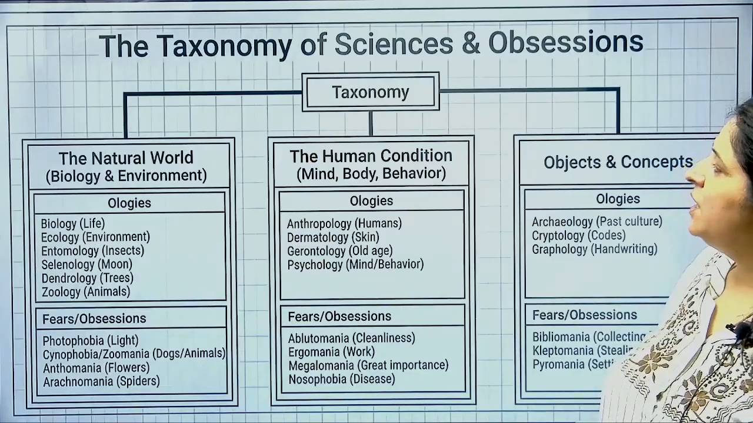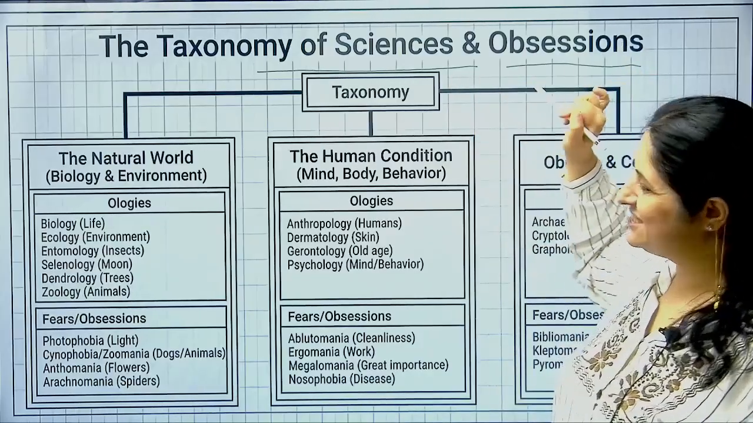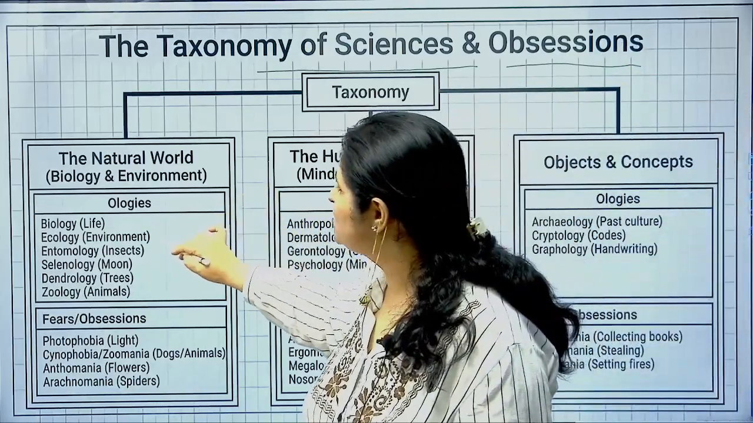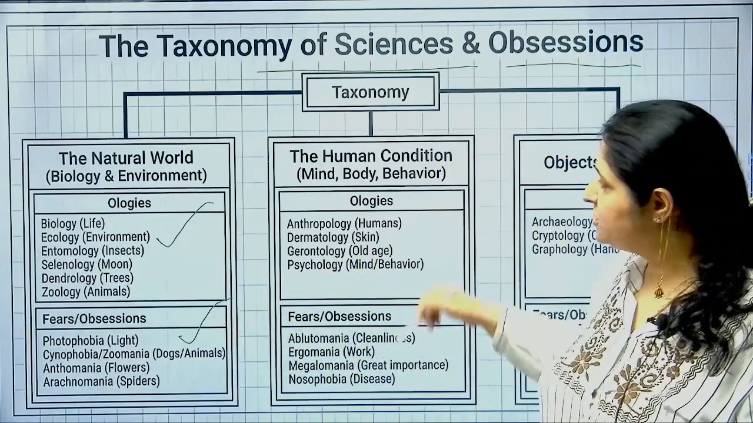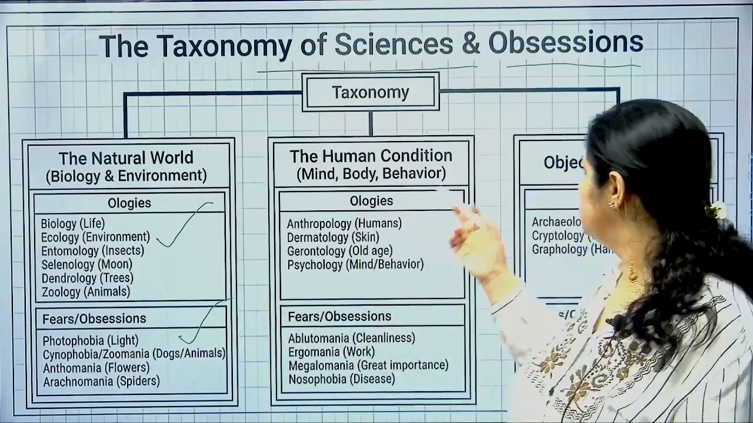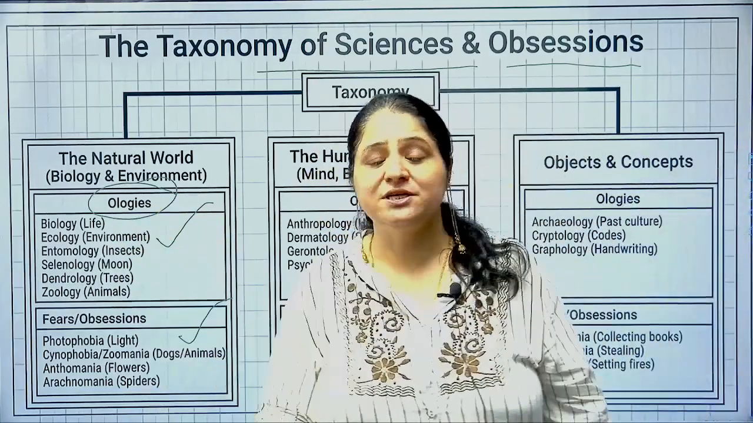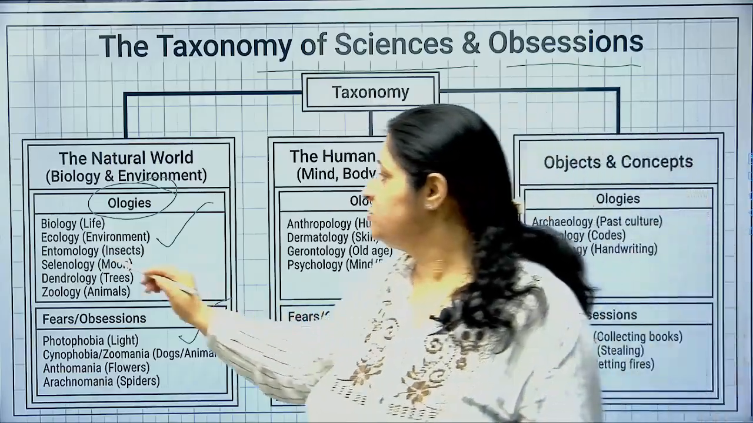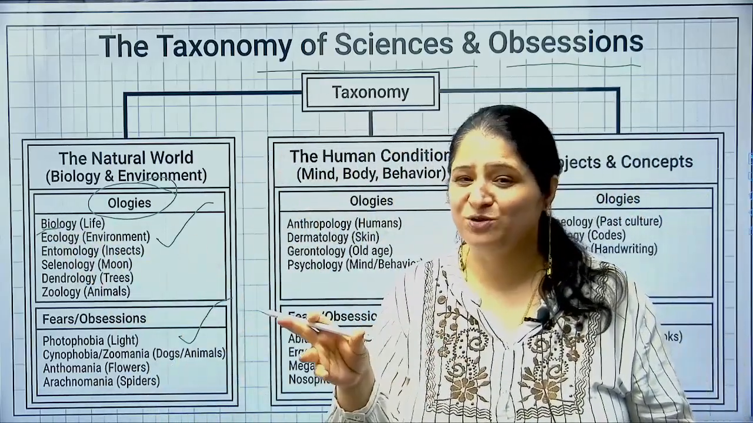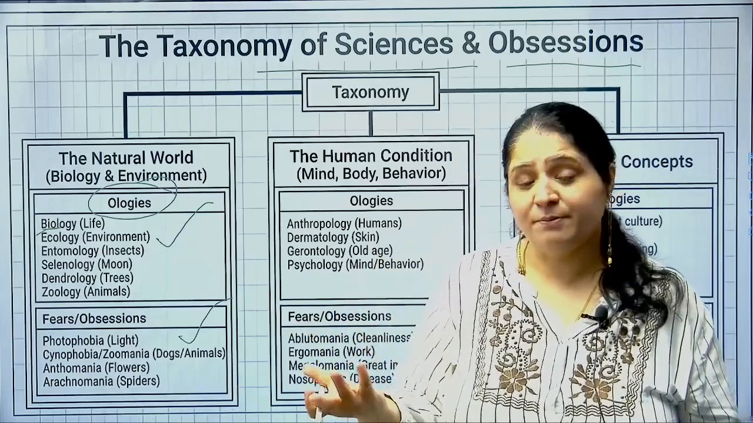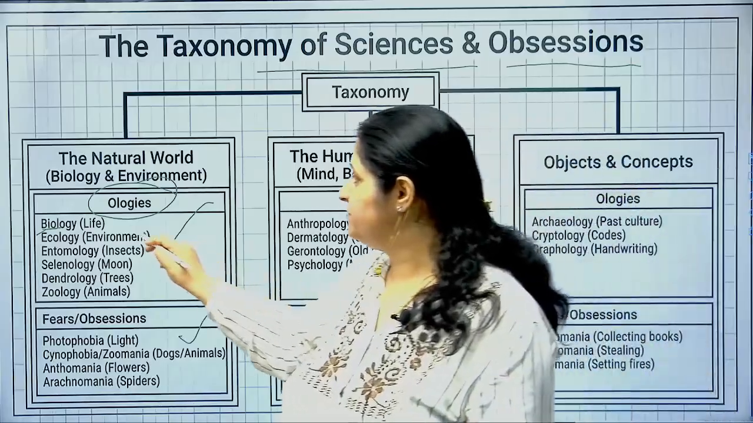Okay. Now let's talk about the taxonomy of science and obsessions, right? So let's talk about some ologies, let's talk about some obsessions and phobias, right? So related to the natural world, the human conditions and the objects and concepts. अब ology का क्या मतलब होता है? Ology is study or science, I told you. Now when you say biology, bios is life, biosphere बोलते हो ना, bios is life. So bio is life, logy is study. So study of life or science of life is called biology.